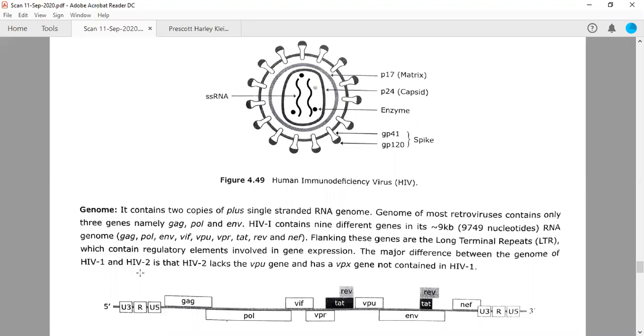Now, what is the difference between HIV-1 and HIV-2? The major difference between HIV-1 and HIV-2 is that HIV-2 lacks this VPU gene. So as you can see, this VPU here is not present in HIV-2, but it is present in HIV-1. Whereas HIV-2, instead of VPU, is having the VPX gene. So you need to remember this. This is the major difference between HIV-1 and HIV-2. Only a single gene is different.